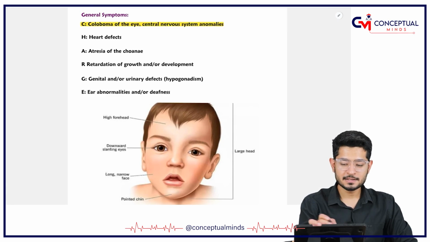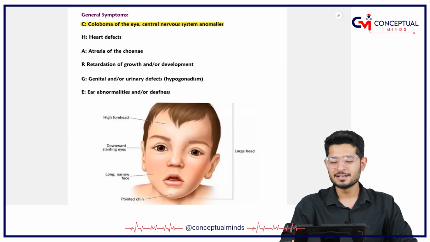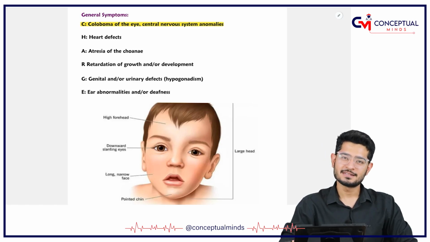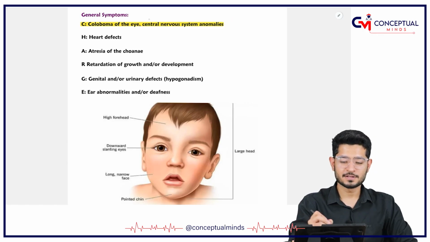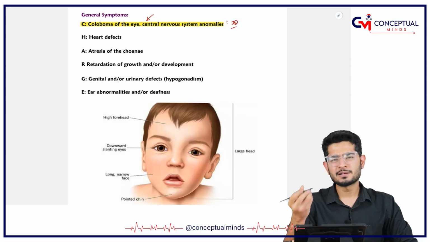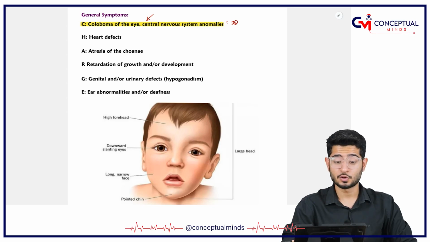Sometimes there is a CNS abnormality. If you have seen my video on vectoral abnormalities, in the end I asked you a question. The correct answer to that question is this only: CHARGE syndrome is going to present with CNS abnormalities. So the IQ in most of the patients suffering from CHARGE syndrome is not normal.